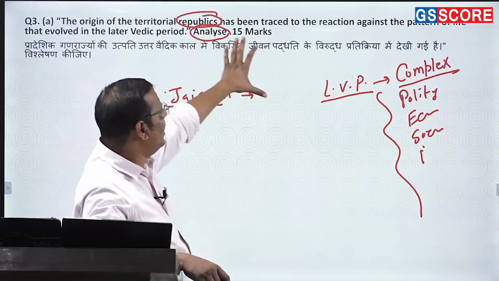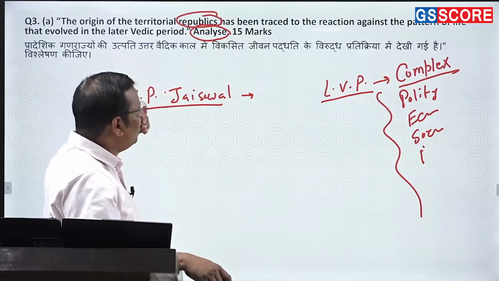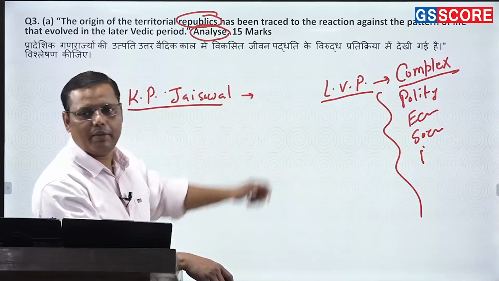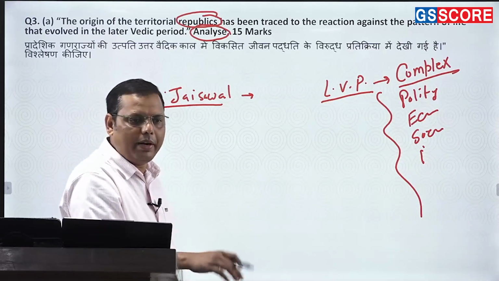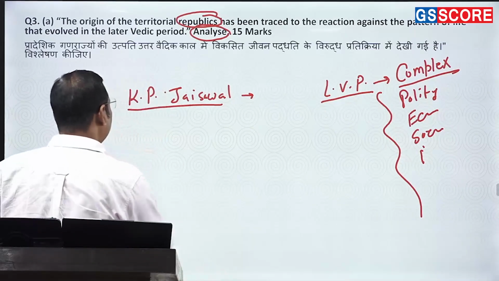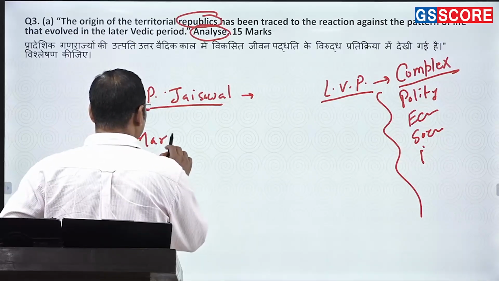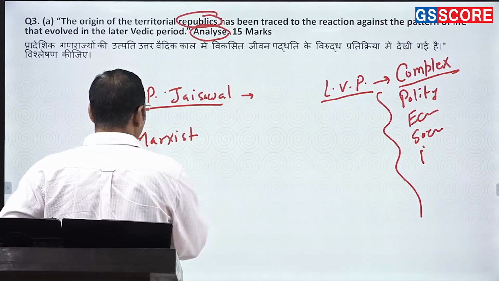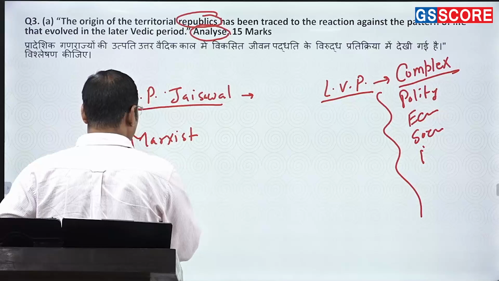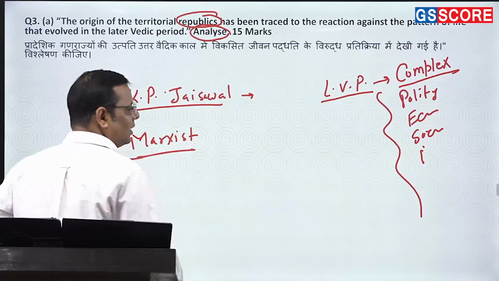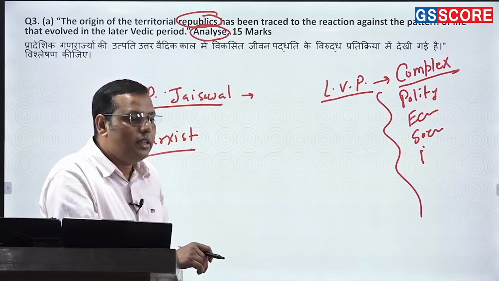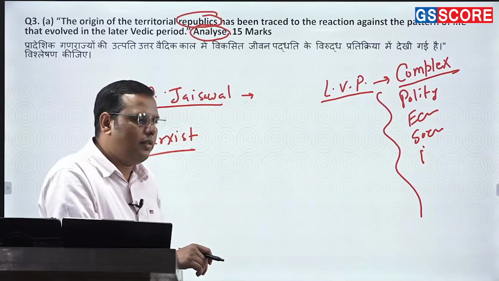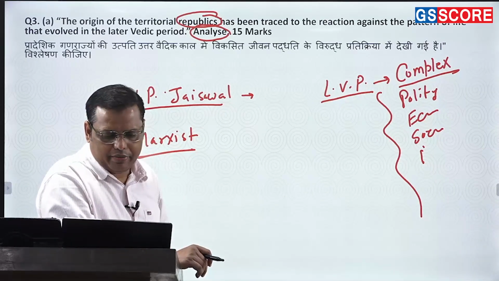So basically, I won't say in the initial part, but in the later part of the later Vedic period, I can say that things were changing, and in fact some people were not very happy. Fine, so this is one interpretation. But then the Marxist scholars, precisely R.S. Sharma and D.D. Kosambi and all, the Marxist historians have been rejecting this idea, and they're saying, no, actually the circumstances which led to the rise of these Ganasanghas are very different, right?